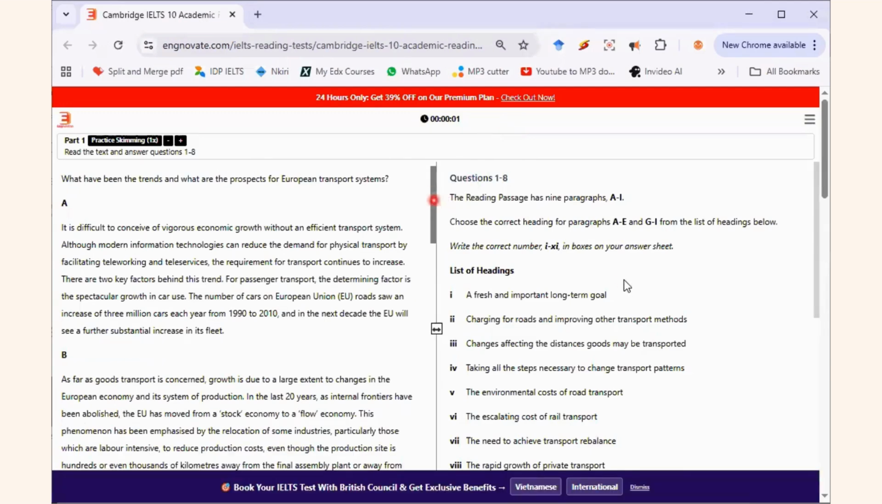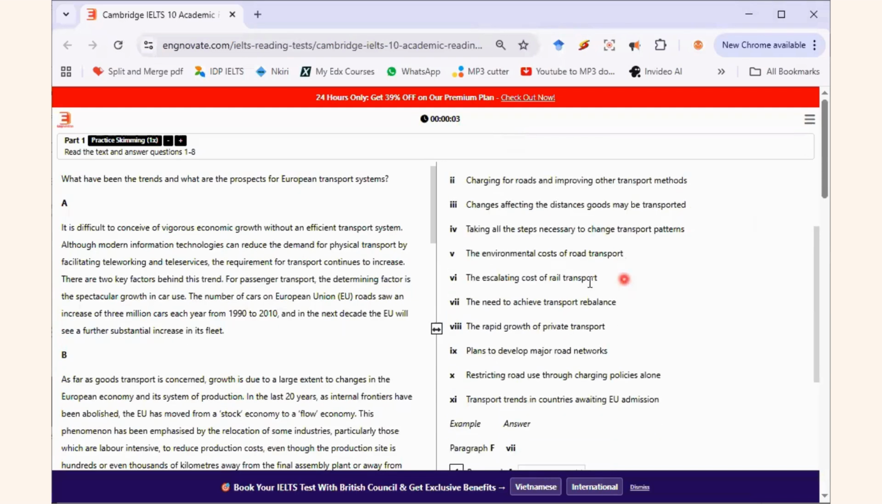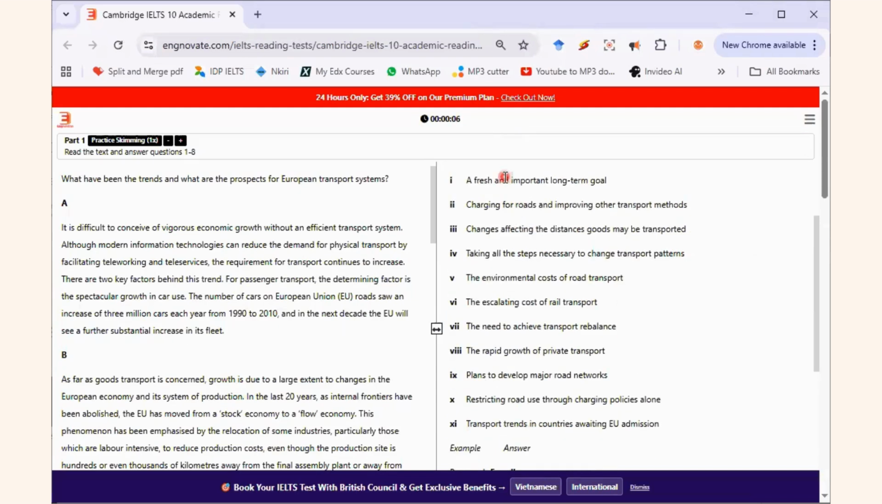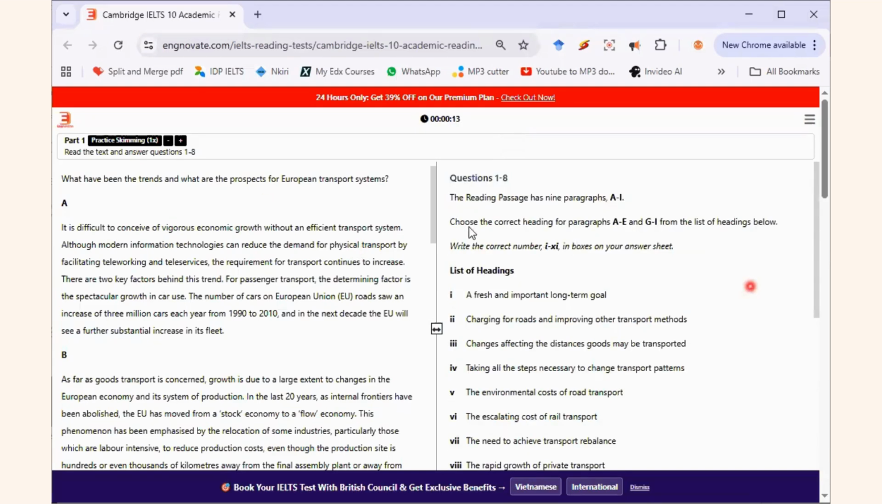Headings. List of headings. You are going to have some headings. Here we have 11 headings. And our job is to give headings to the different paragraphs. Look at the instruction here. Choose the correct heading for paragraphs A to E and G to I from the list of headings below.